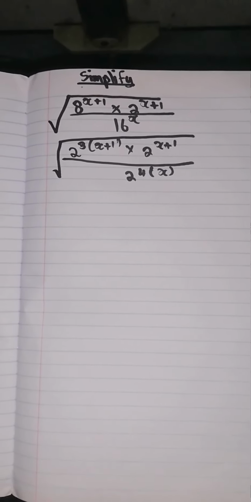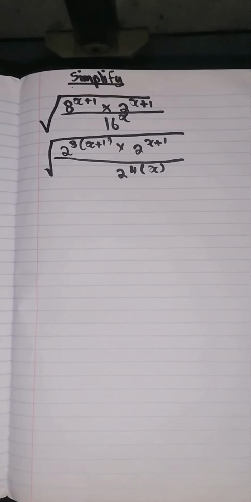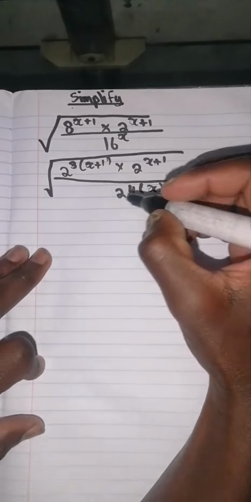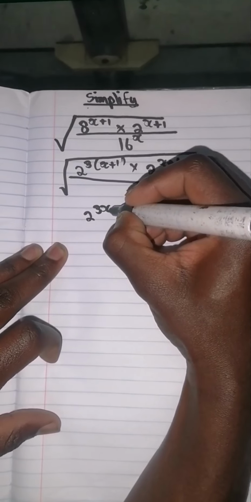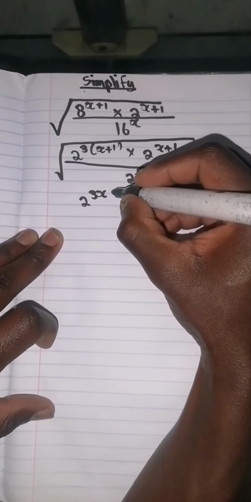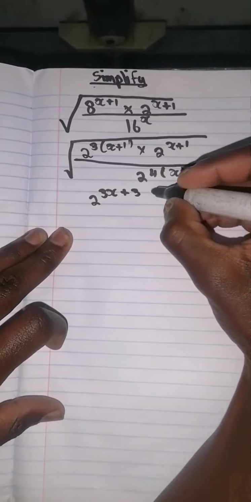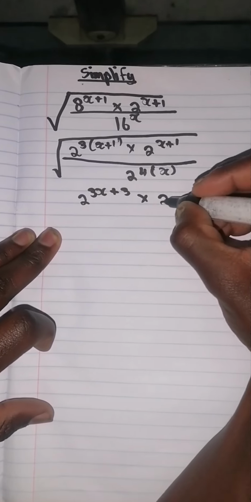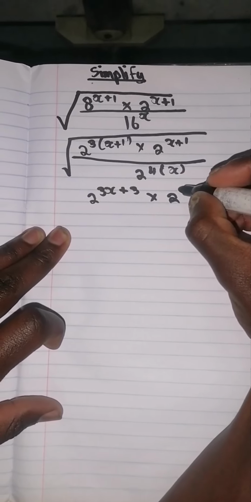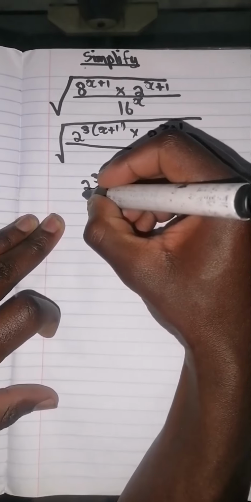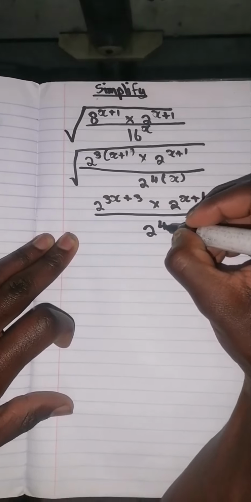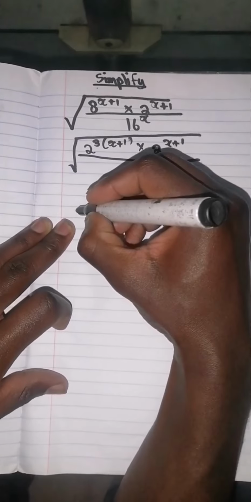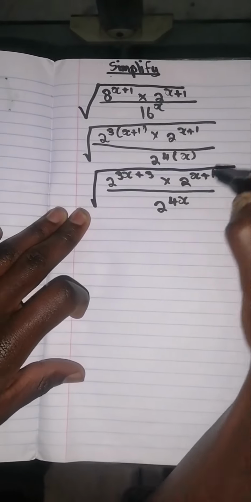Now from here you are going to multiply everything inside the bracket with whatever is outside the bracket. Now 2 to the power 3 multiplied by x, you'll have 2 to the power 3x. 2 to the power 3 multiplied by 1, you'll have positive 3 multiplied by 2 to the power x plus 1, and this will be over 2 to the power 4 multiplied by x, which is 2 to the power 4x, and all of this is inside a square root.